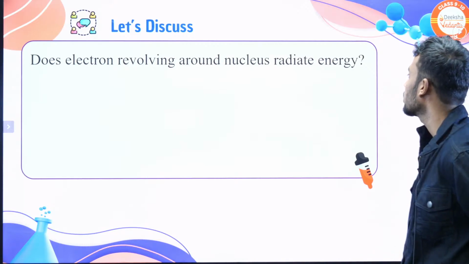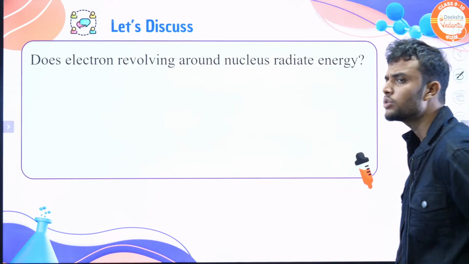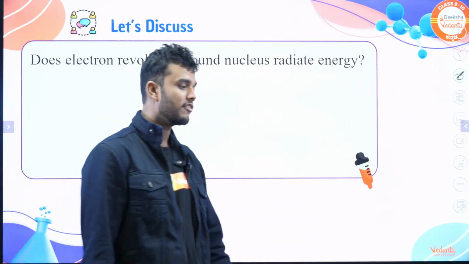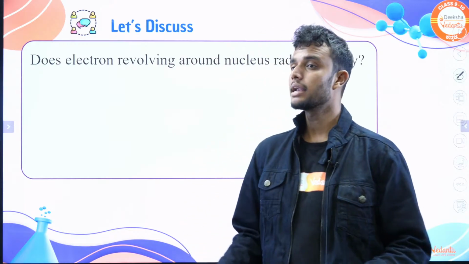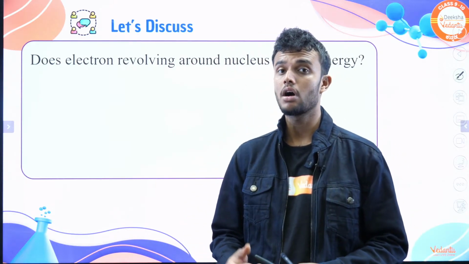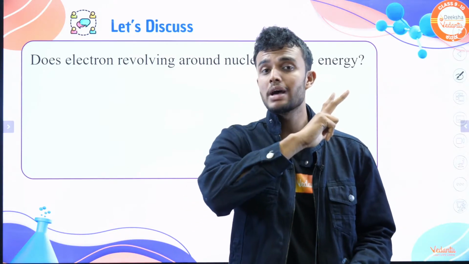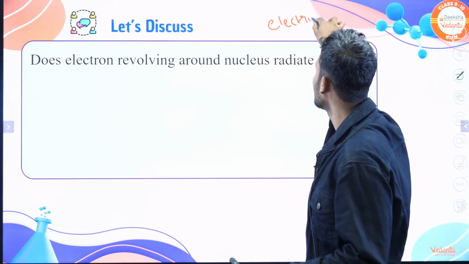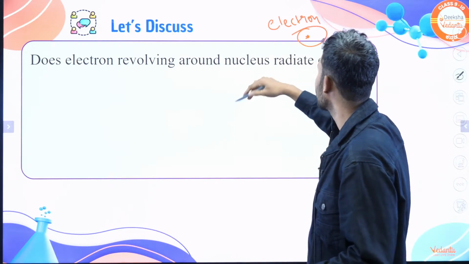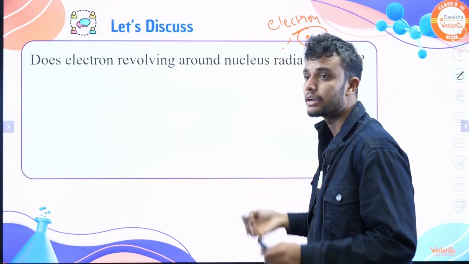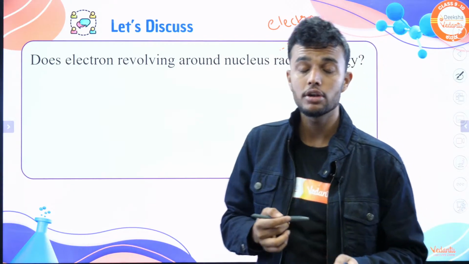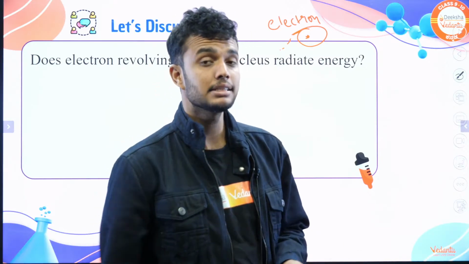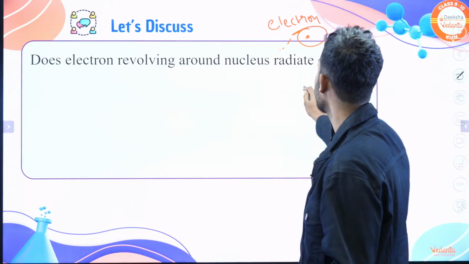Does an electron revolving around the nucleus radiate energy? According to Rutherford's atomic model, it fails. Why? Because according to Maxwell, if the electron is revolving around any nucleus, it radiates energy. That's why it loses energy and falls on the nucleus. But does it really radiate energy? No, students, it does not radiate energy.